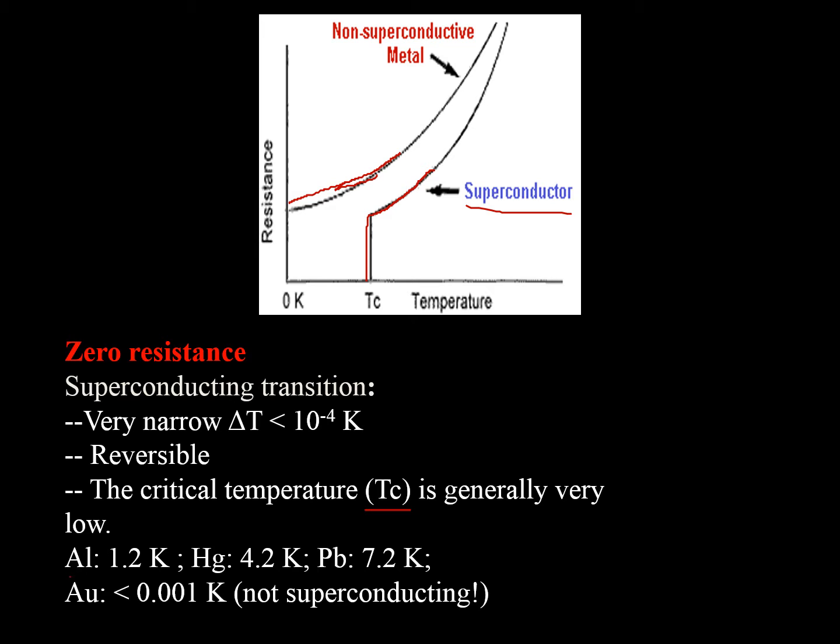For aluminium it is 1.2 Kelvin, for mercury it is 4.2 Kelvin, and for lead it is about 7.2 Kelvin. For silver it is less than 0.001 Kelvin, and hence it is considered non-superconducting in nature.